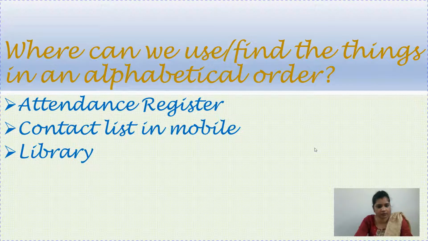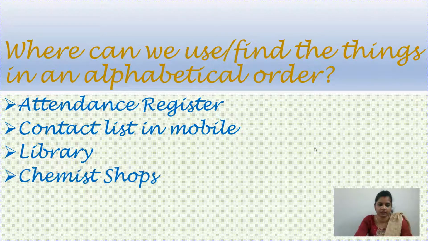Suppose you have to find your English book, so go to alphabet E. You have to find your science book, go to alphabet S. It's so easy. But suppose the books are just messed up, kept without any order. How will you find the book? It becomes difficult. So if the books are arranged in alphabetical order, it will make your work easy.